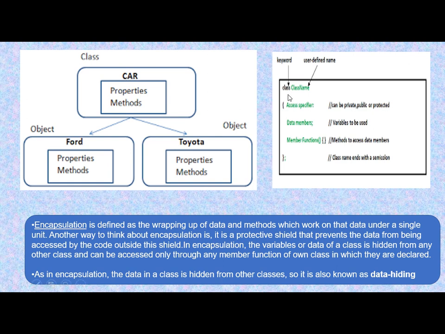Now here you can see how a class is declared. This is the keyword to say that you are creating a class. Here you have to write a class name which is user defined, means you can put any name. Inside the class, inside these braces, you have the data members and member functions, and here the class is closed. Both these details are enclosed inside this class, and this is how data hiding works, means this data can be protected from external users.